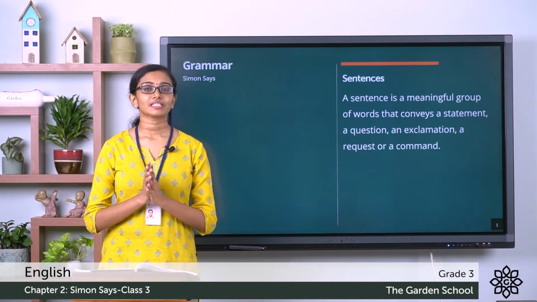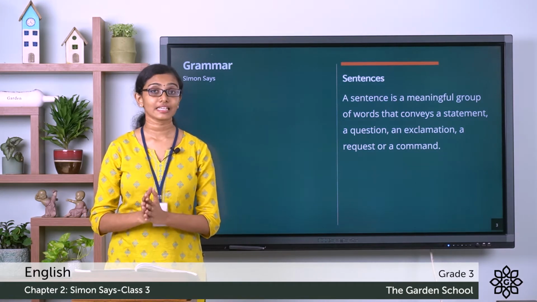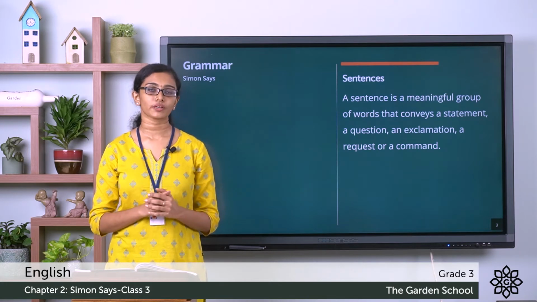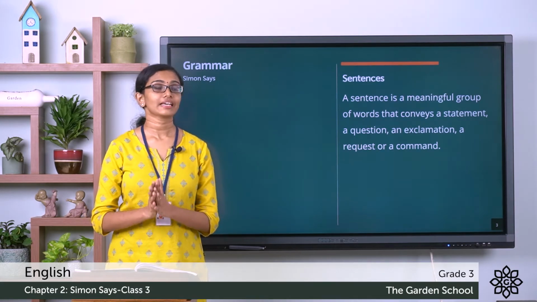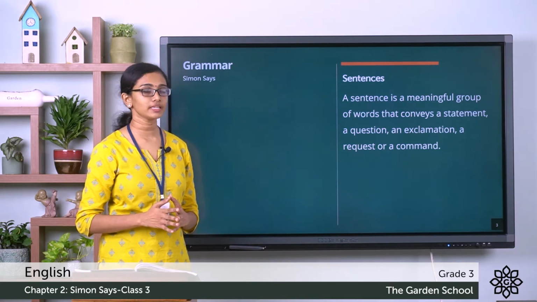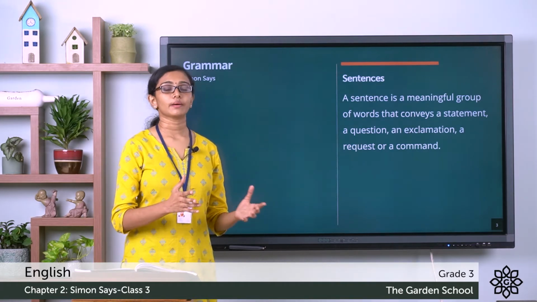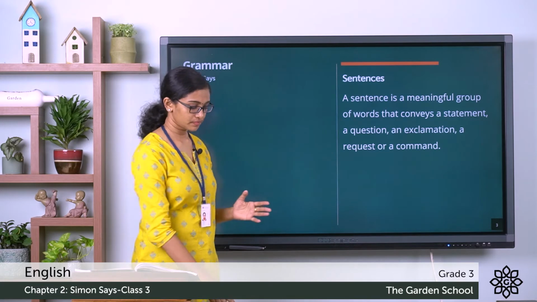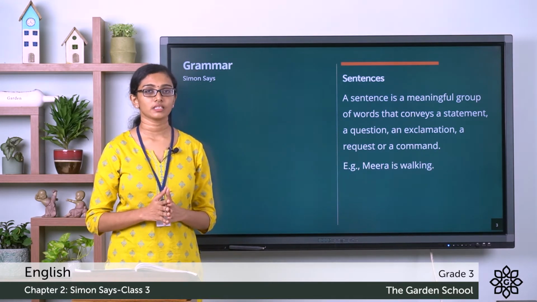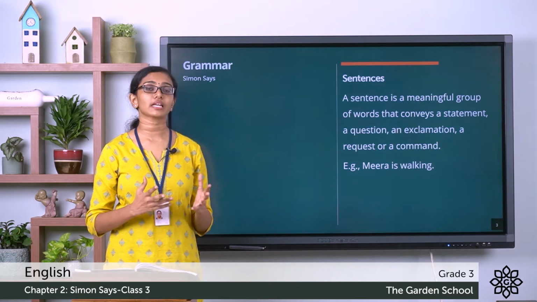So this is about sentences. You know what is a sentence? You can say a sentence is a word or a group of words that conveys a complete thought. That is, a sentence is a meaningful group of words that conveys a statement, a question, an exclamation, a request or a command. For example, Meera is walking. That is a sentence. It is a meaningful group of words. It conveys a thought, it conveys an idea.